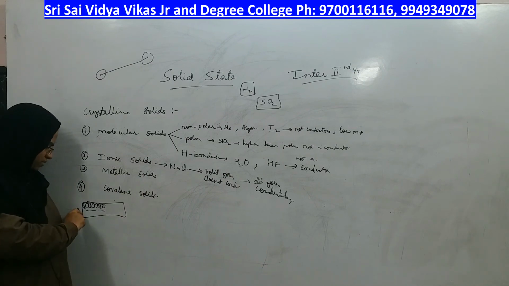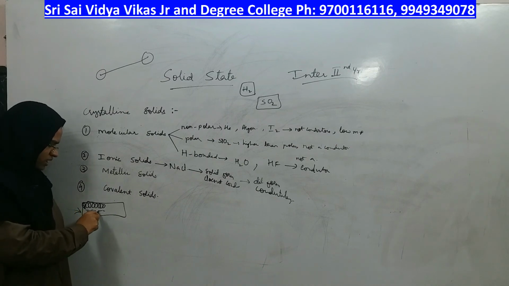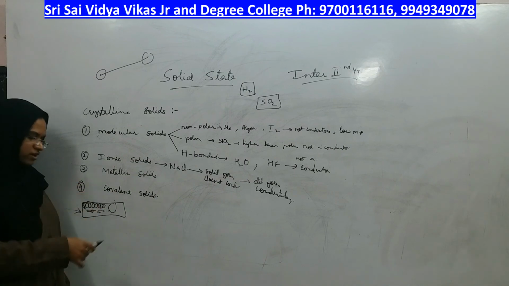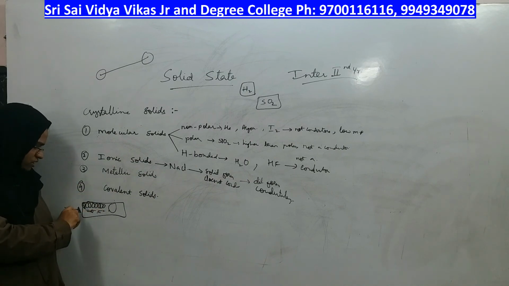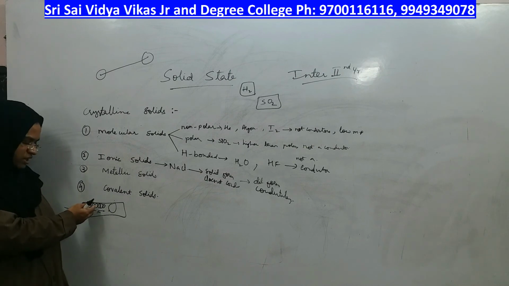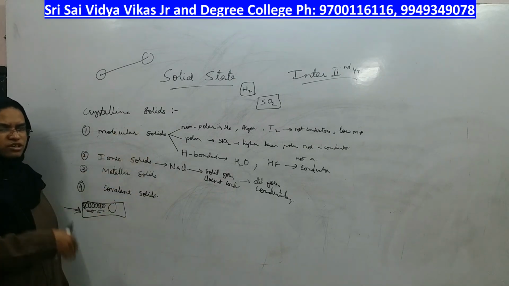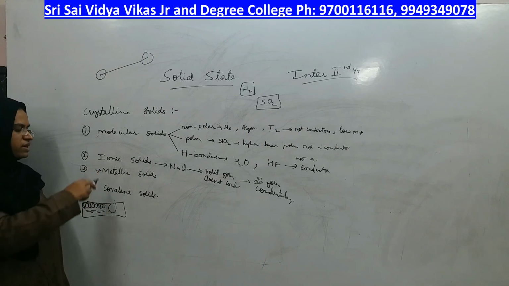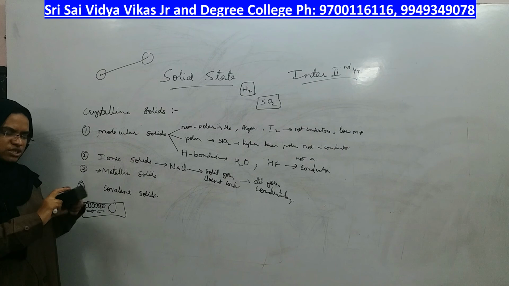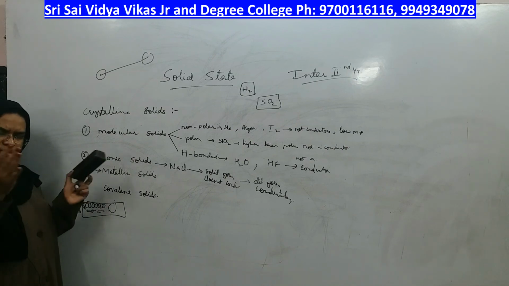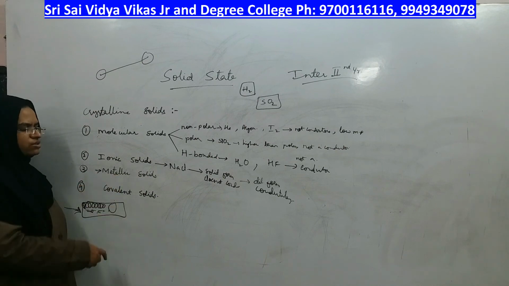So this metal rod has so many electrons, a sea of electrons or ocean of electrons or river of electrons. When you start giving some heat energy, the electrons present inside start to move. If electrons move, it acts as a very good conductor, right? So metallic solids means if a solid has so many metal atoms arranged together, it becomes a metallic solid.